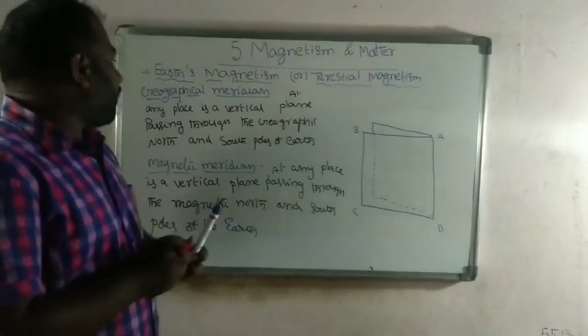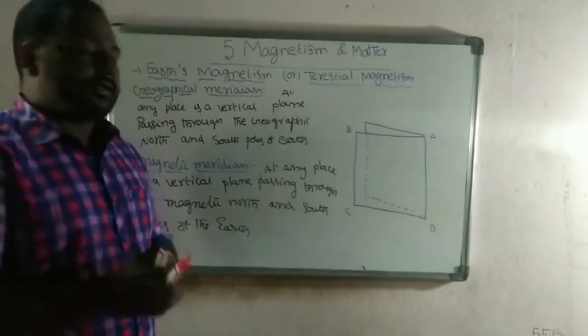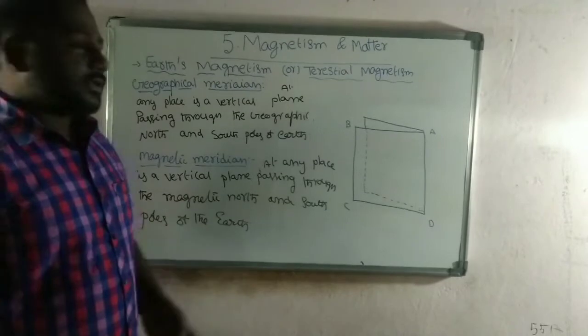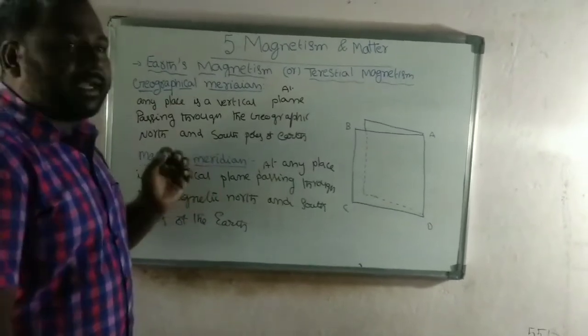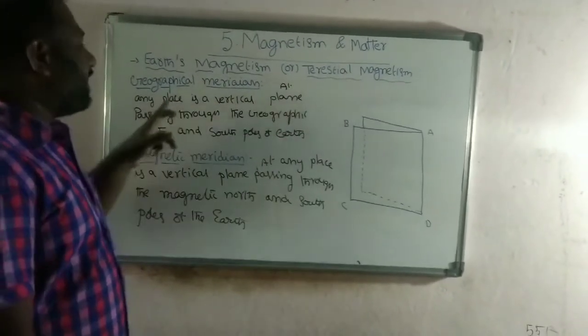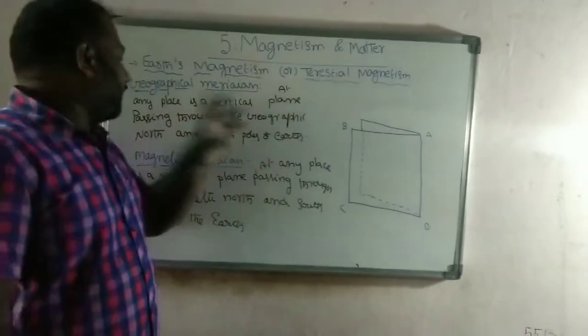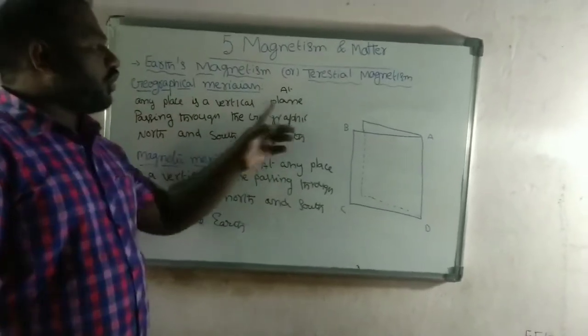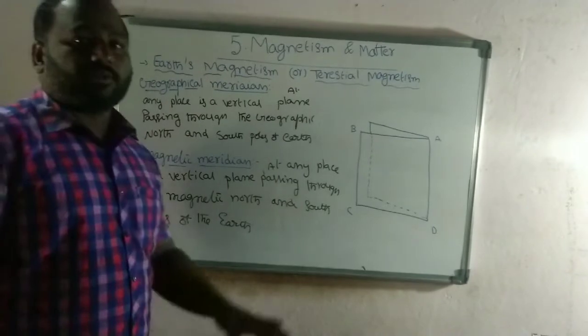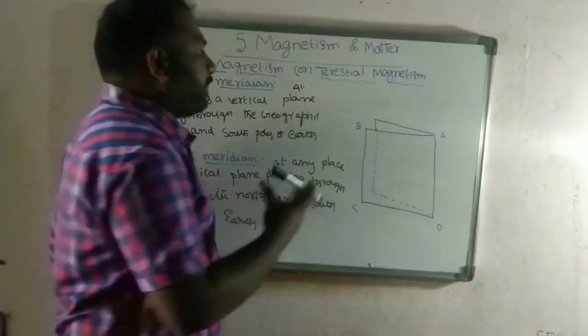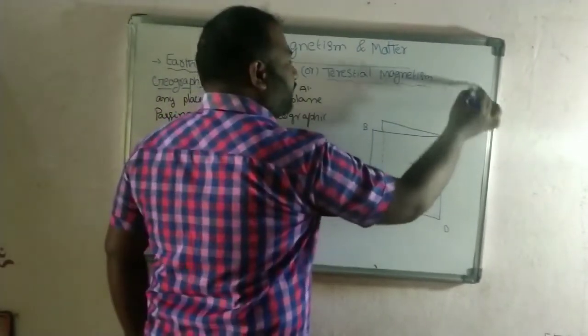See the definitions of geographical meridian and magnetic meridian. So here geographical meridian at any place is a vertical plane passing through the geographic north and south pole. For example, this is the earth.